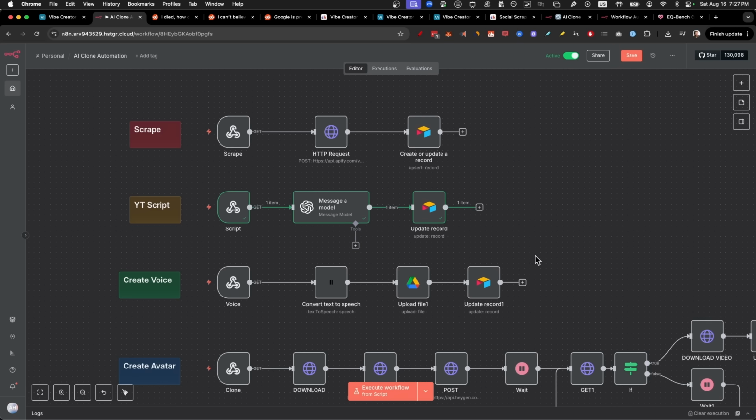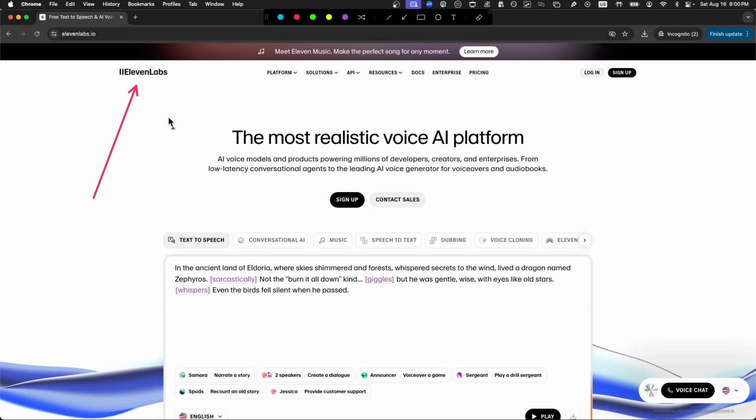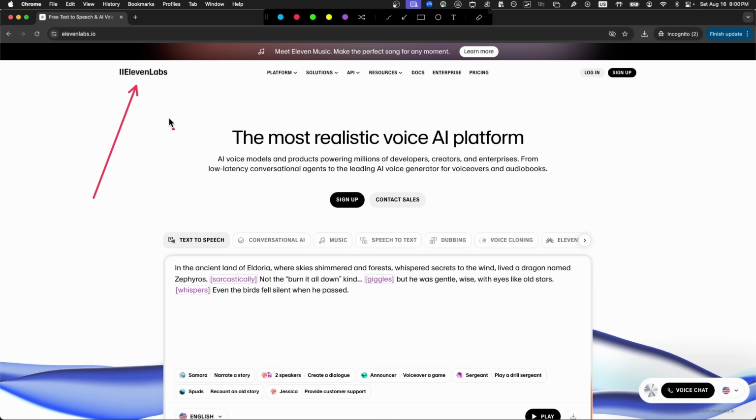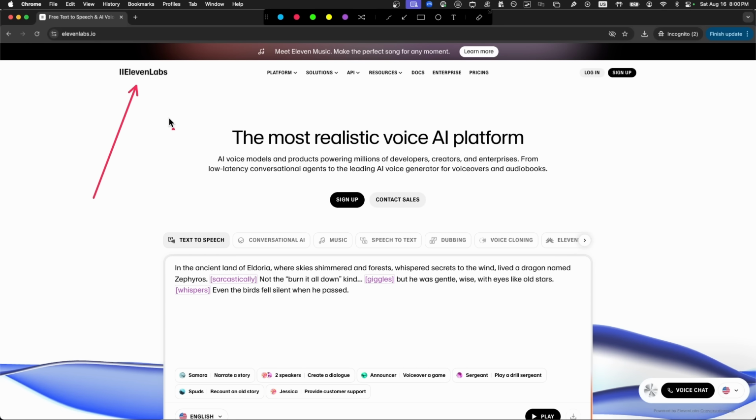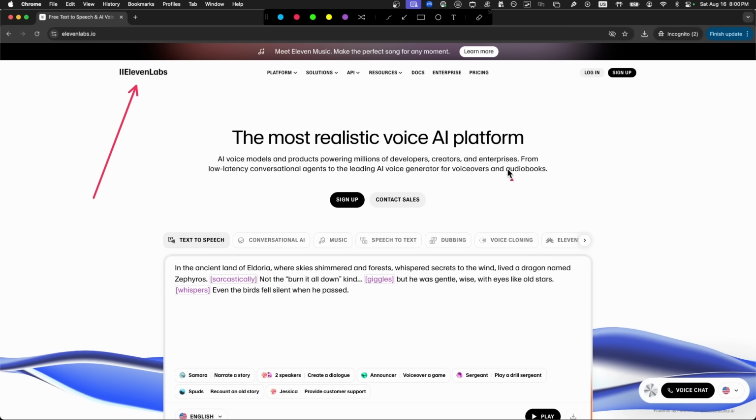We're now going to go to step number 5, automate the voiceover. The tool we're going to use for this is called 11 Labs, and it's the best AI cloning software that I found. However, there is a big mistake that you can do here, and one massive tip I want to share with you to make everything sound a lot better. If you have a good microphone, you might be able to bypass the entire AI voice clone, because I'll show you an example in the create clone step where you see that real voiceover is just far superior. So stick with me when I show the examples of real voice versus 11 Labs voice when it comes to the AI clone.